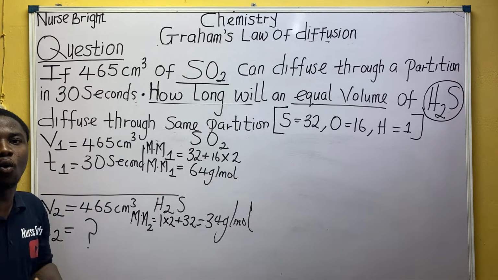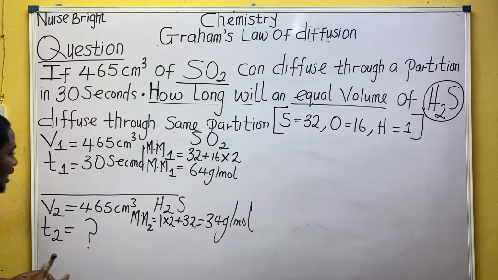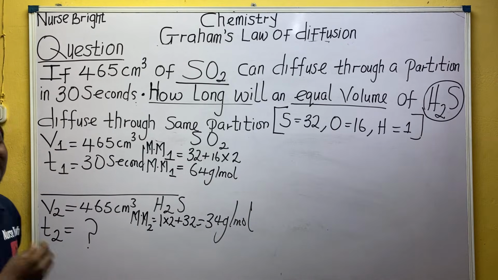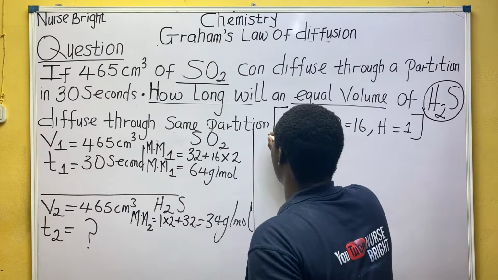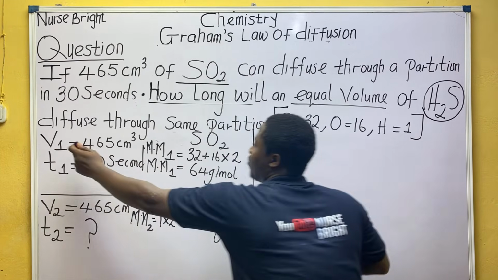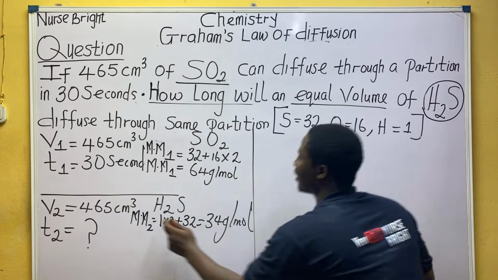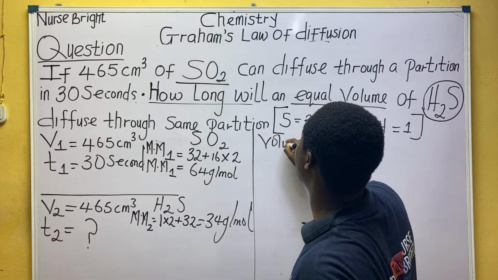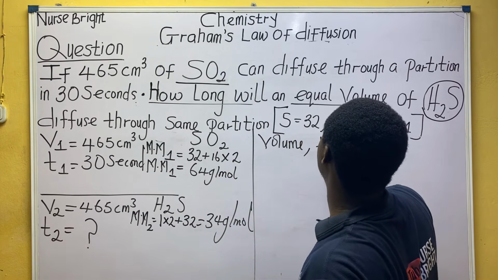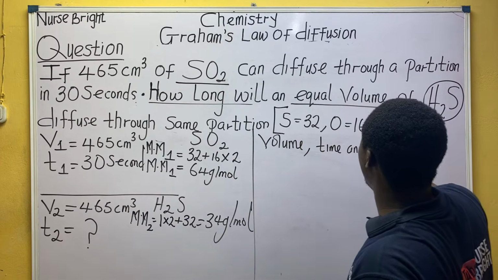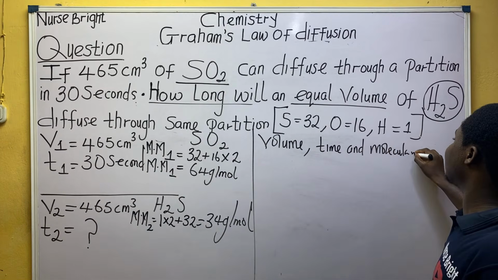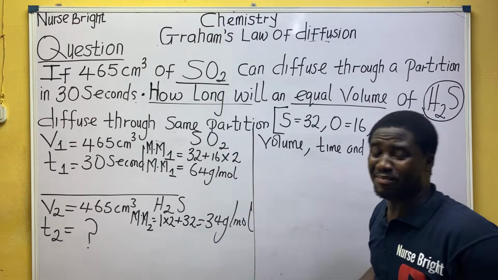What next do we do, everybody? What are the formulas relating these parameters: volume, time, and molecular mass? So what formula relates volume, time, and molecular mass? We've worked on this too many times.